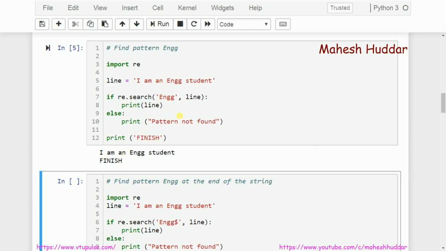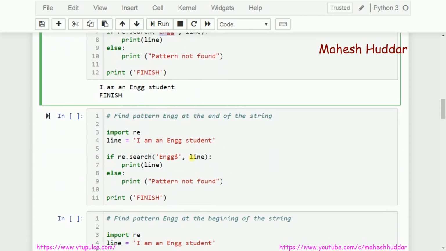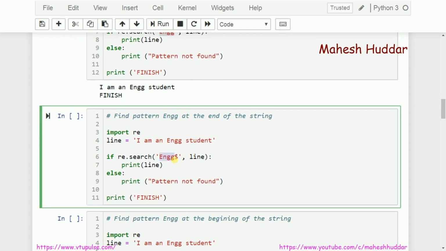That is, I am an engineering student will be printed here. Now, as I said earlier, I want to search for this particular pattern at the end of the string. I don't want this to be searched at the beginning or in the middle or somewhere else. I want this particular ENGG to be present at the end of the string. So as I said earlier, you need to write your regular expression first. After that regular expression, I need to use a special character. In this case, the special character is dollar.